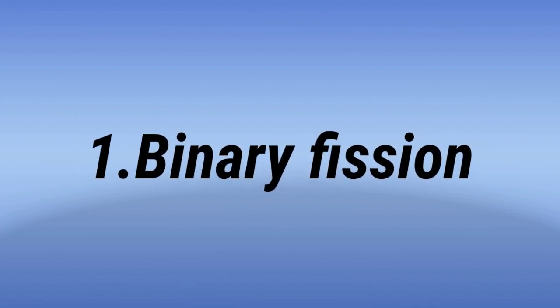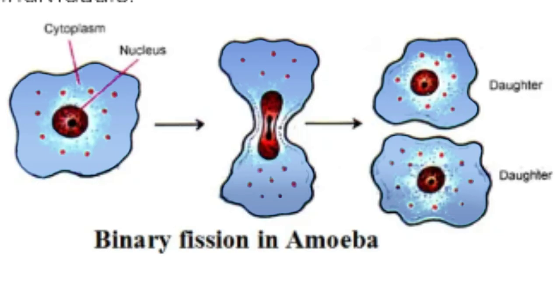One is binary fission. We'll see now what is that binary fission. For example, amoeba. Here one single amoeba is there, and that amoeba will divide and will give rise to two new amoebas. Means, here one individual is involved in the reproduction. That's why it is called asexual reproduction. And why it is called binary fission? Because the fission of a parent body is taking place into two individuals. That's why it is binary fission.